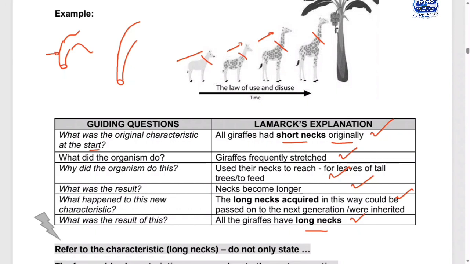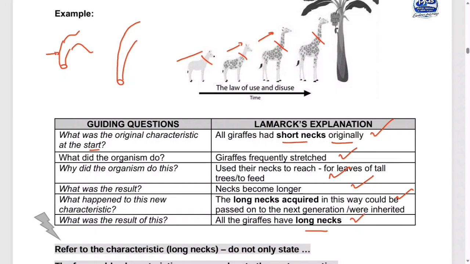Meaning that he was going to say that originally elephants had what? Short trunks. Elephants frequently stretch their trunks to do what? To reach for leaves of tall trees to feed. Meaning that their trunk became long. The long trunk acquired in this way could be passed on to the next generation. Good people, the more you know this, each and every question that the examiner brings, you'll be able to smash it. Sometimes they might bring you what?